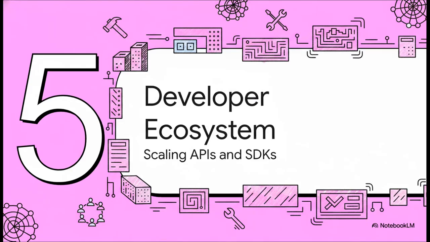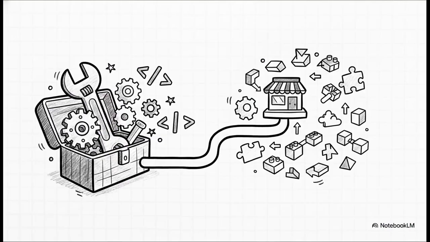Section 5. Building the developer ecosystem. Scaling through APIs and SDKs. To drive mass adoption, the blueprint argues that providing a rich developer arsenal is absolutely critical. By offering software development kits, or SDKs, for major languages, whether you're working in JavaScript, Python, Swift, Kotlin, or Node.js, alongside open developer APIs, developers can programmatically check availability, register domains, manage billing, and upload apps natively.